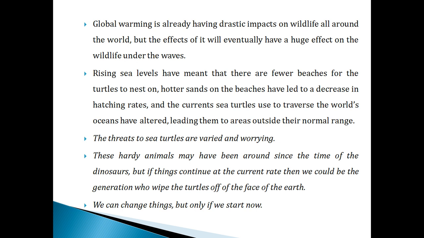So we people have the responsibility to take care of the sea animals. We can change things, but only if we start now. Only if you are great children, isn't it? So you have to change your life. At least from today, you should not pollute the land, the ocean, or anywhere. We should not use plastic items. We have to avoid plastic items. If we use them, we have to dispose of them in the proper manner, and we should not throw them into the sea. We have to protect our environment. It is the responsibility of the younger children.